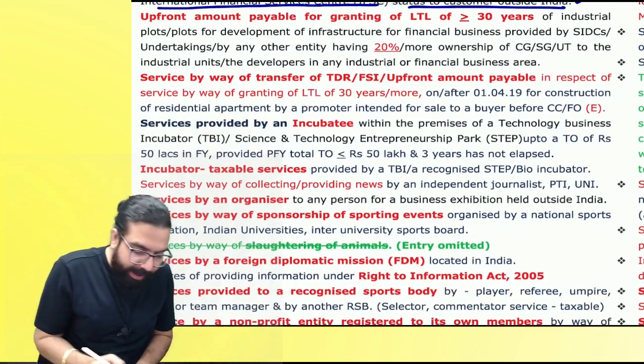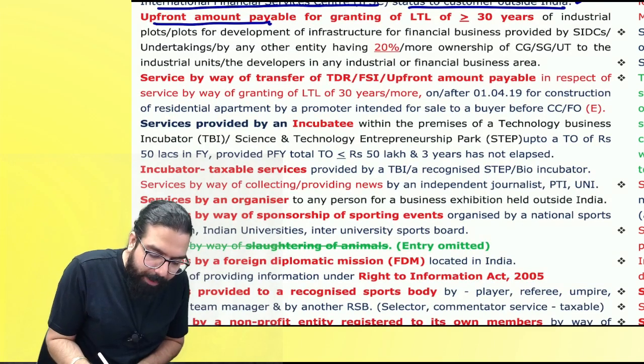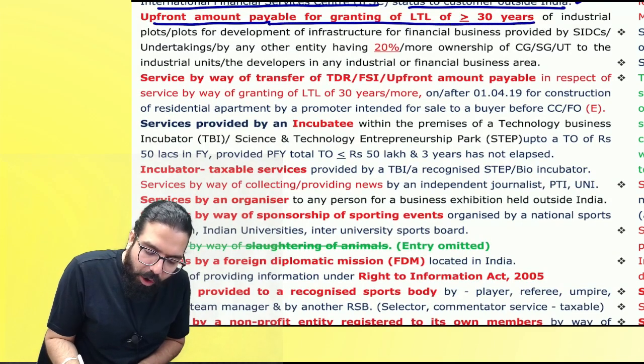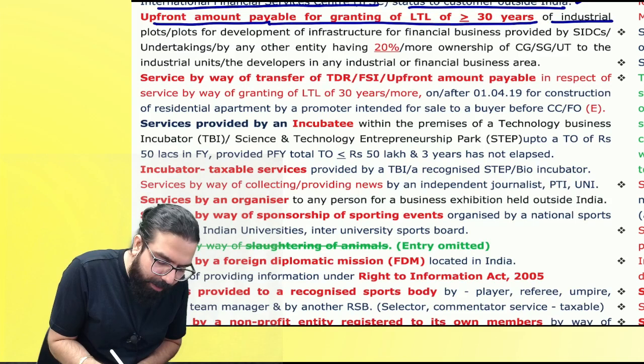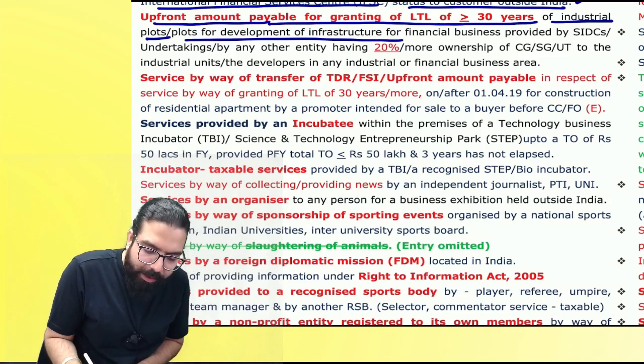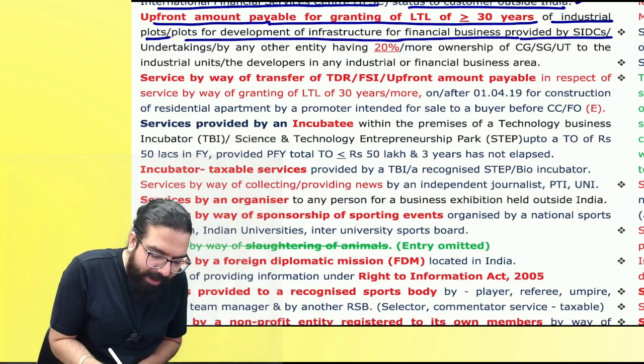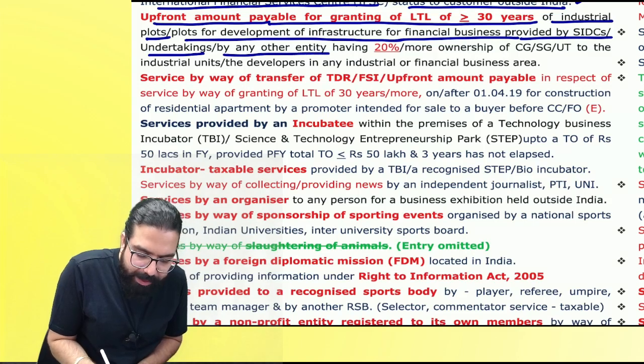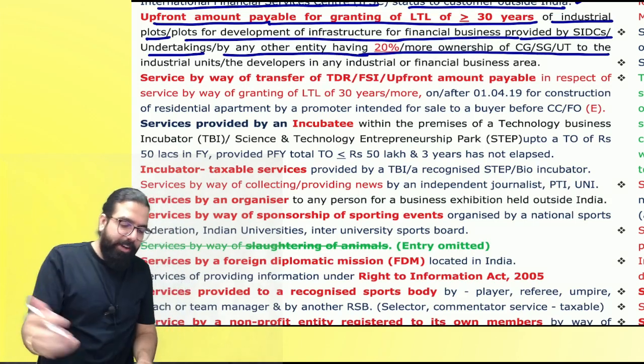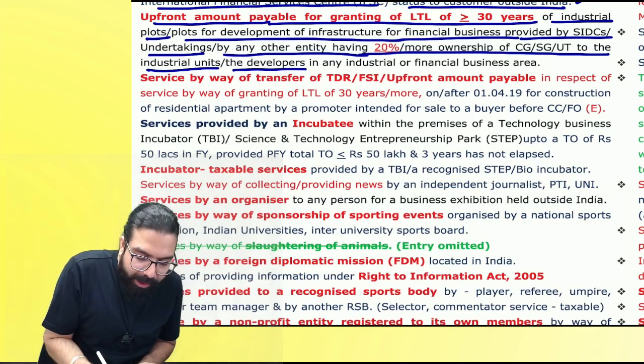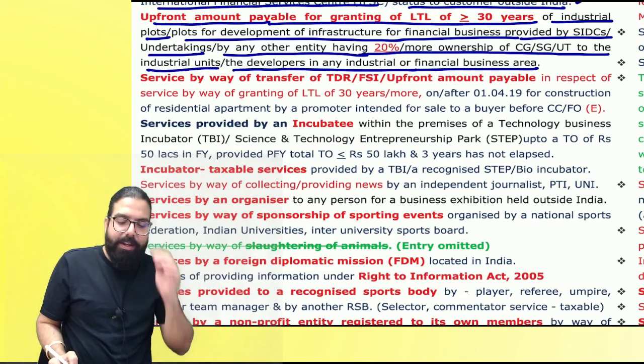Government is telling, you are giving financial services to customers outside India, then Baba, your services will not attract GST. The next one over here is upfront amount payable for granting of long-term lease of 30 years of industrial plot or plot for development of financial business, provided by SIDC or by any other undertaking having 20% or more ownership of the central government or state government, to an industrial unit or developer of an industrial unit or financial area business.